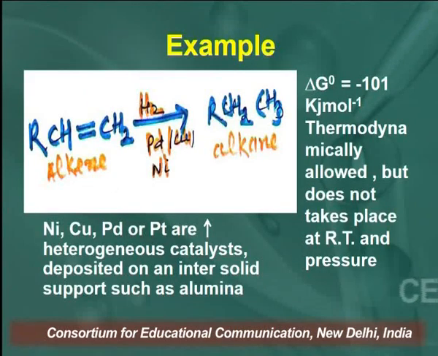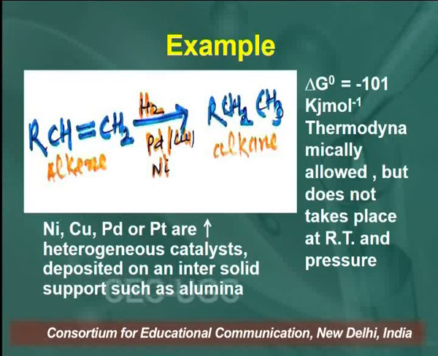Another example where we use a catalyst is palladium or nickel. Learners, nickel, copper, palladium or platinum are heterogeneous catalysts deposited on an inert solid support like alumina. So they are deposited on the support, and here this is hydrogenation of alkene.